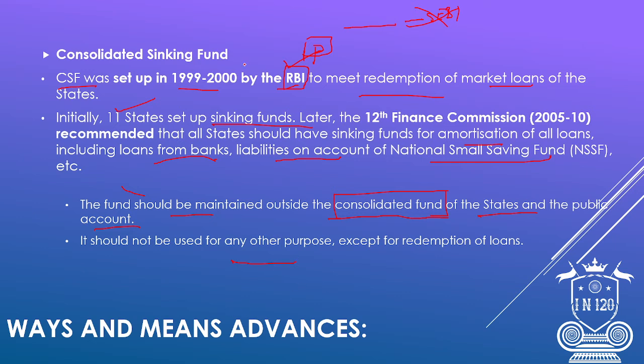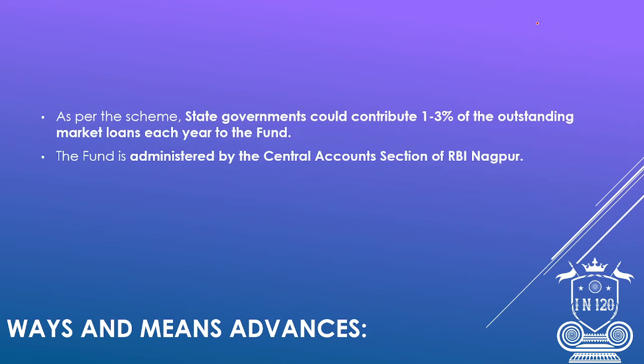So what is this consolidated sinking fund? The government will be getting loans at a large rate, and if they keep on getting loans, at one point of time they would not be able to repay the amount. To avoid this scenario, a consolidated sinking fund is created for the proper repayment of the loan to the loan giver. As per the scheme, the state government could contribute 1 to 3% of the outstanding market loan each year to the fund. The fund is administered by the central account section of the RBI, Nagpur.